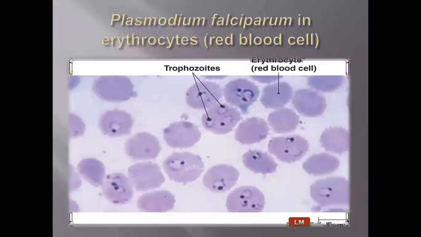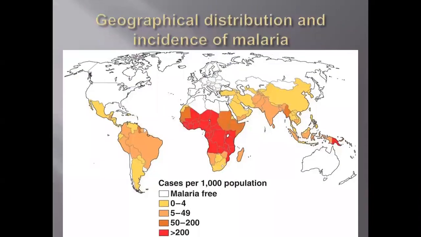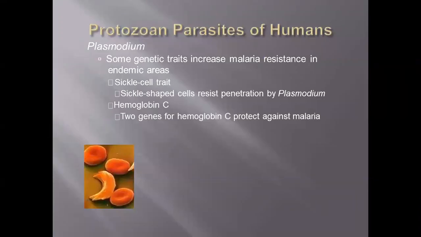Plasmodium falciparum in the erythrocytes, red blood cells, looks like this, that is trophozoites, and next they change into gametocytes. Over geographical distribution, this incidence is common all over the world, particularly in developing countries. Among protozoan parasites of humans, for Plasmodium, some genetic traits increase malarial resistance in endemic areas. Sickle cell trait: sickle-shaped cells resist penetration by Plasmodium. Next, hemoglobin C: two genes of hemoglobin C protect against malaria. So in the case of sickle cell and hemoglobin C, there is resistance.